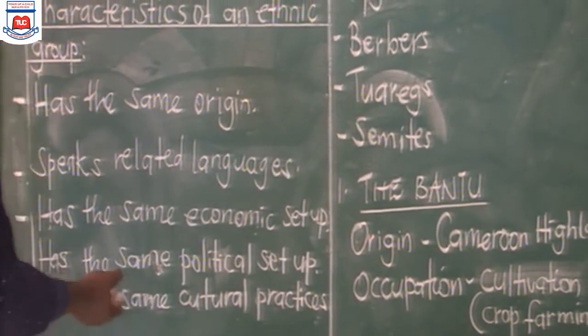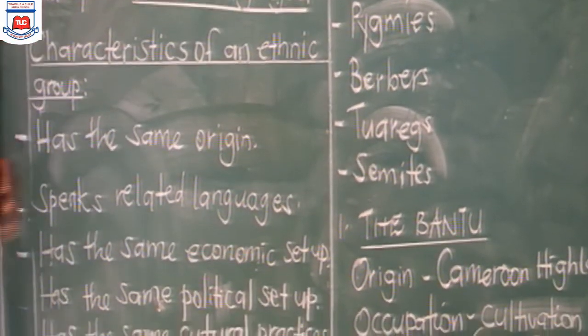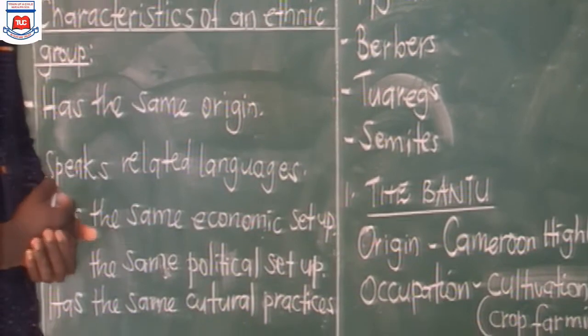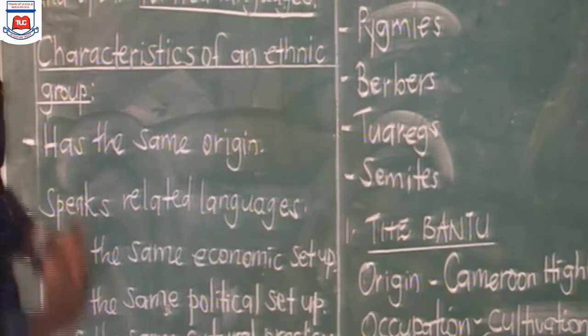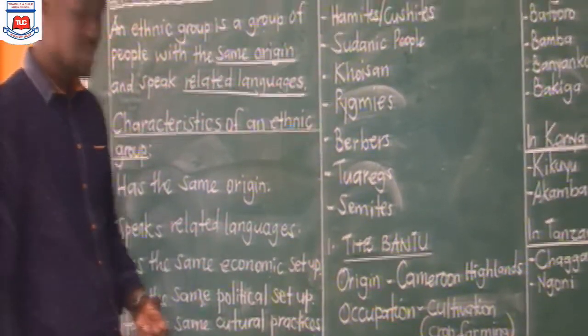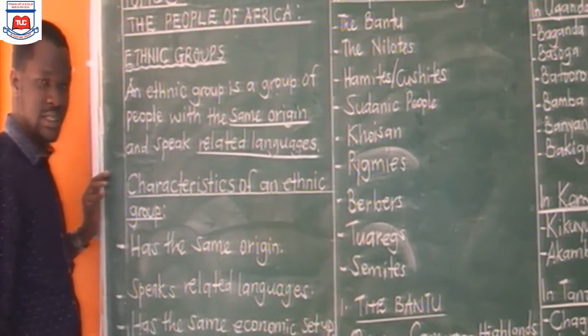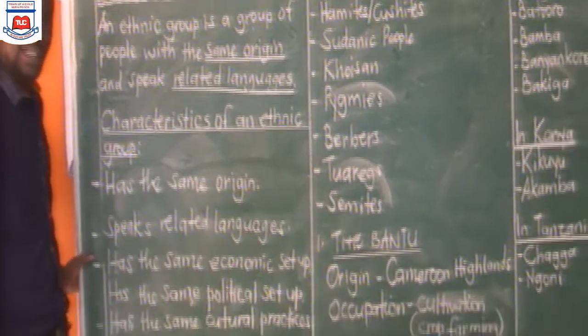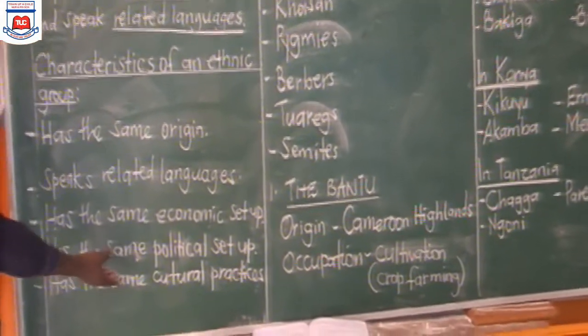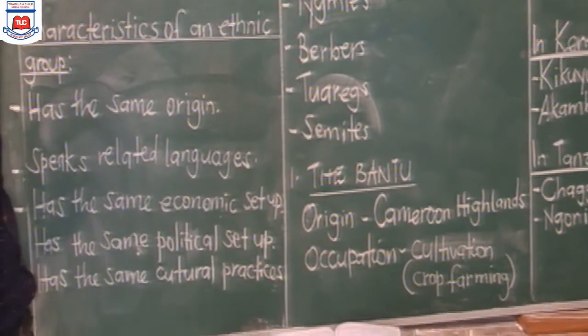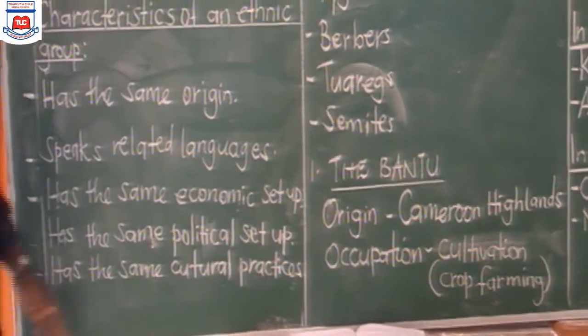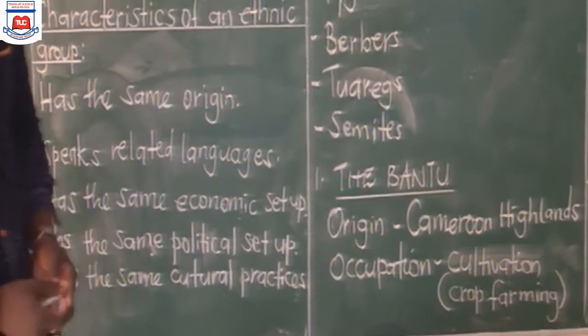So these are the characteristics that are seen in an ethnic group. In case they ask you, what are the characteristics of an ethnic group? These are the points. It has the same origin. They have tribes speaking related languages. Maybe an ethnic group has the same political setup, the same economic setup, and the same cultural practices.